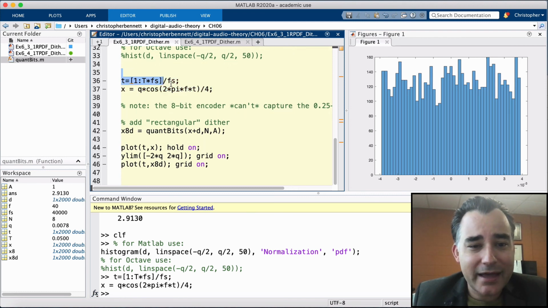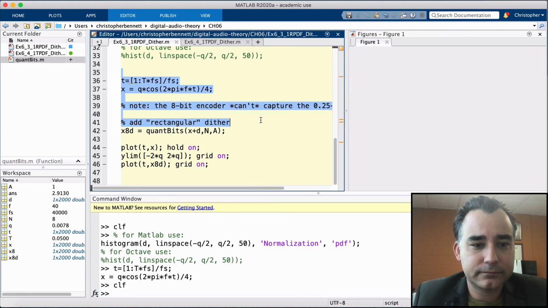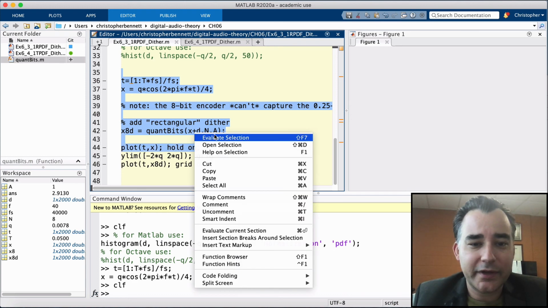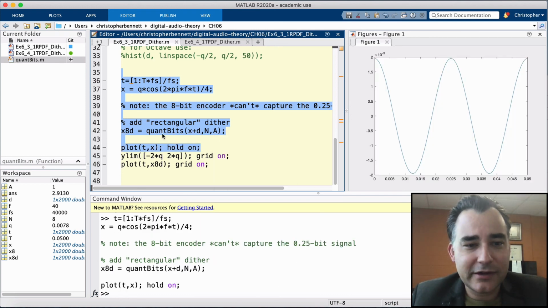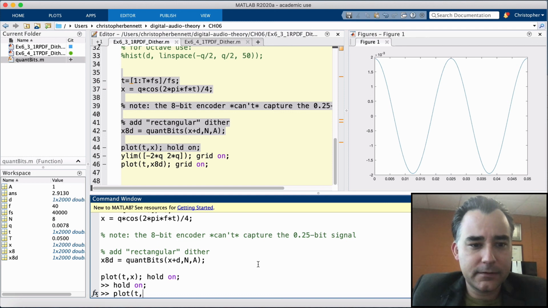However, once we add some rectangular dither to it, let's clear that figure out. We'll see what happens when we add the dither. So here's our original signal. We could also plot the quantized version, which we actually don't have yet.